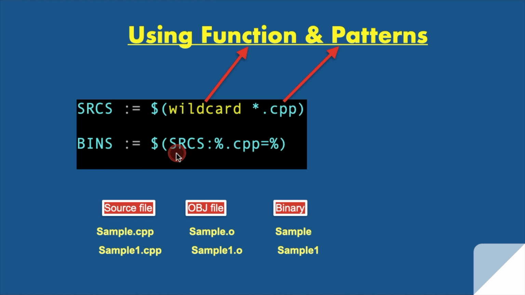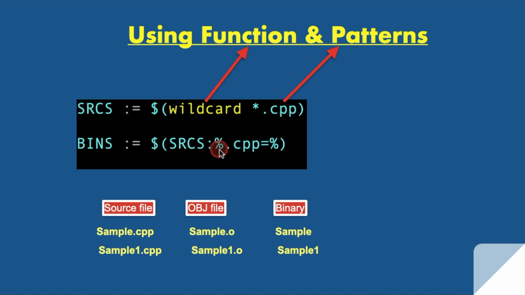And here we are saying get everything from srcs. srcs is nothing but a collection of file names, that is sample.cpp, sample1.cpp, and what it will do, this percent sign, each CPP will be substituted by the name of that CPP. That means sample.cpp equals sample, sample1.cpp equals sample1.